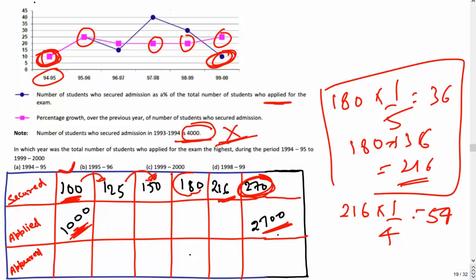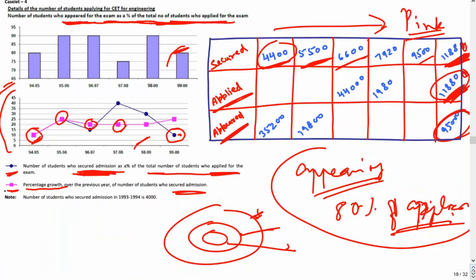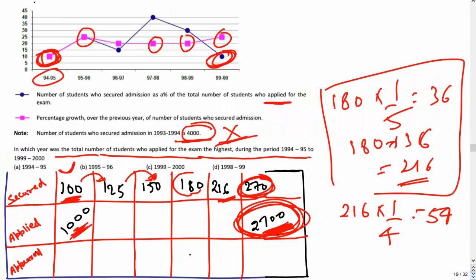If you look at the very first question, I have put it over here. Just focus here. In which year was the total number of students who applied for the exam the highest during the period 1994-95 to 1999-2000? You can see they are asking in which year the number of students who applied was highest. Applied highest is a no-brainer now. It is the last year only, that is 2700. You can see that from this table. Does not make any difference. Okay, so let's look at the next question.